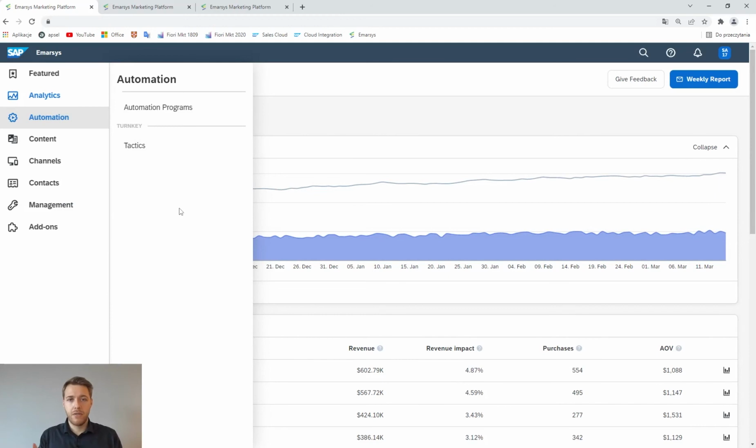But the last thing I would like to show you, because Emarsys is a great tool to use, but at the beginning you might be a little bit confused, with so many decisions to make. Even in this simple case of approaching somebody who has a birthday soon, you could ask, okay, but should I send this email 3 days before, 5, 7? Maybe I should start with a push notification. So you don't have to create all of this from scratch, but you can also use tactics. Tactics are automation programs out of the box, ready to use, made by specialists.